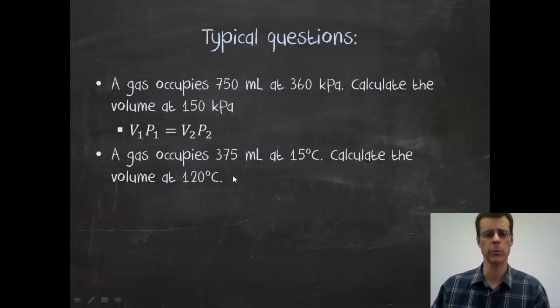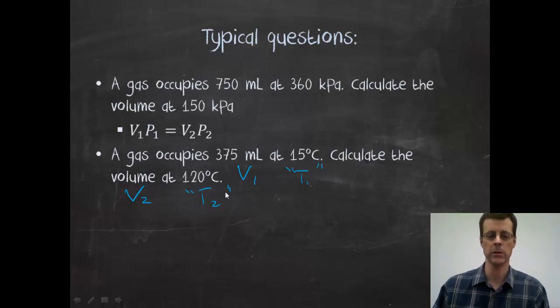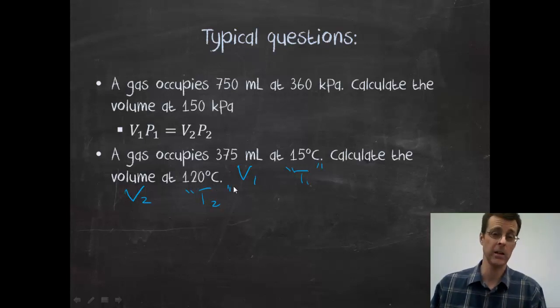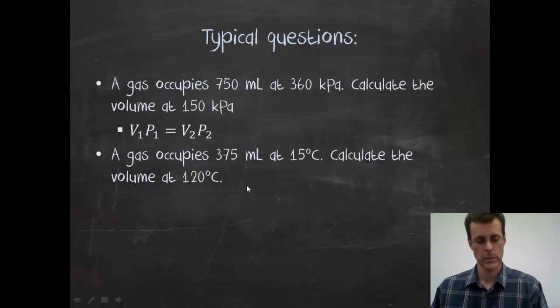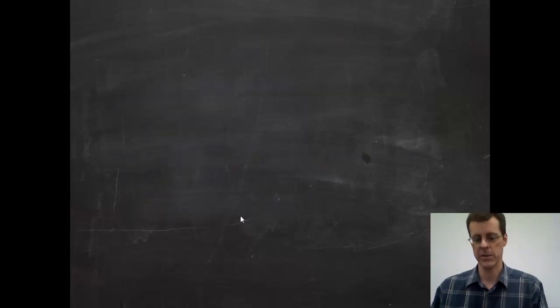Or a question will be, a gas occupies this volume, so that's a volume, at 15 degrees Celsius. So that's the first temperature, right? We have to convert to Kelvin. Calculate the new volume, second volume, at this new temperature. Again, it's in quotation marks because I can't use 15, I can't use 120. Well, I can, I just get the wrong answer. And so then I'm using Charles' law, and I have to convert my temperatures.